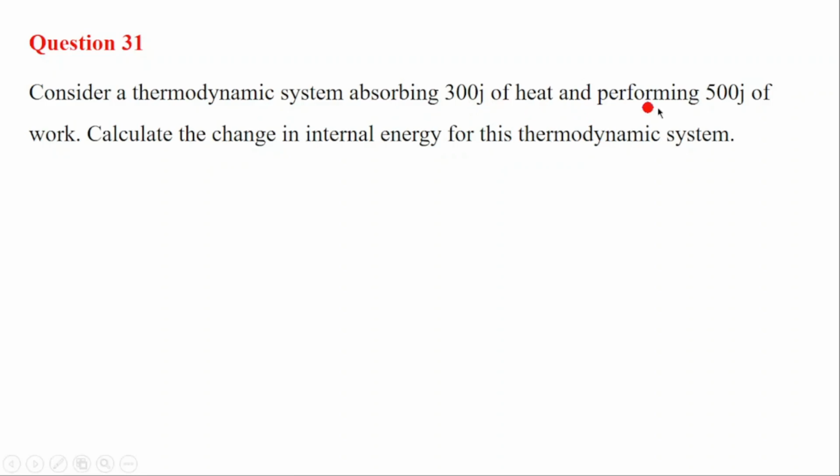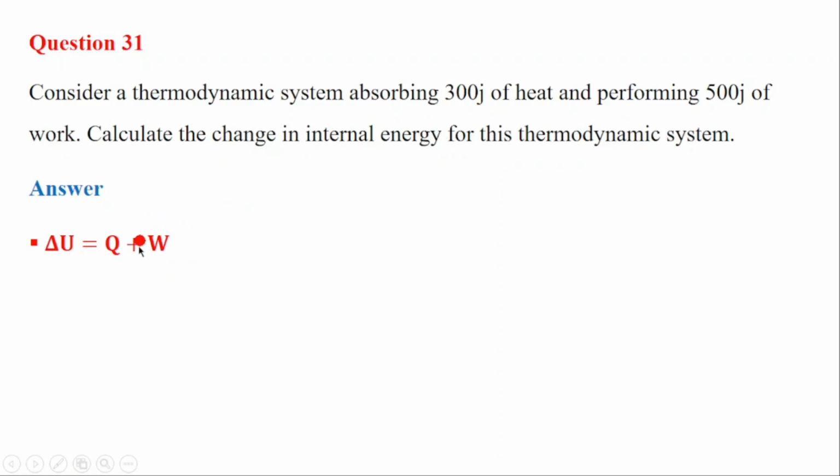And here it is performing 500 joules of work. That means that the system is doing the work. There is a flow of work from the system. That means that the work done will be negative. Now let's use the formula to calculate the internal energy. Internal energy change is equal to Q, the heat, plus the work done. The heat was given as 300 joules, but because the system is absorbing the heat, the system is gaining the heat, Q will be plus 300 joules.